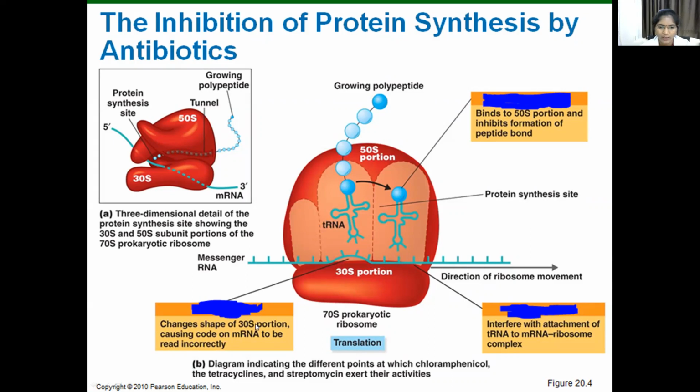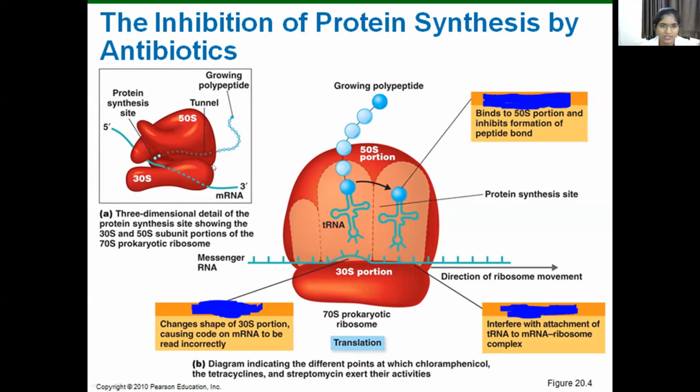So overall it inhibits the protein synthesis of the bacteria. Tetracycline binds to the 30S ribosome and inhibits protein synthesis and the growing peptide chain.